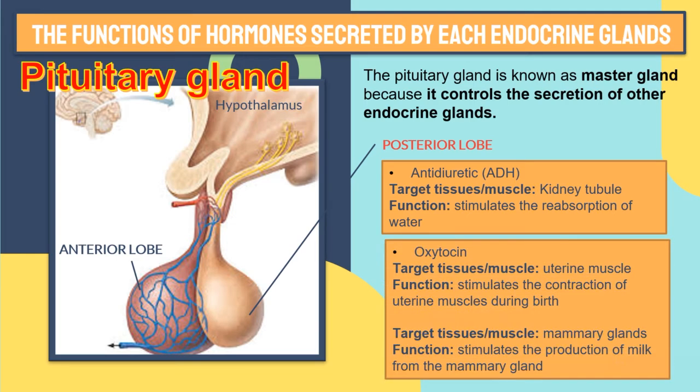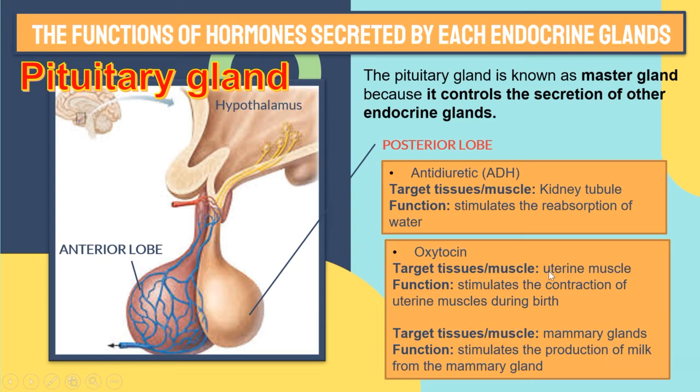The second hormone is oxytocin. Oxytocin is a hormone released by the posterior lobe of the pituitary gland. The target tissue is the uterine muscle, which refers to the uterus.